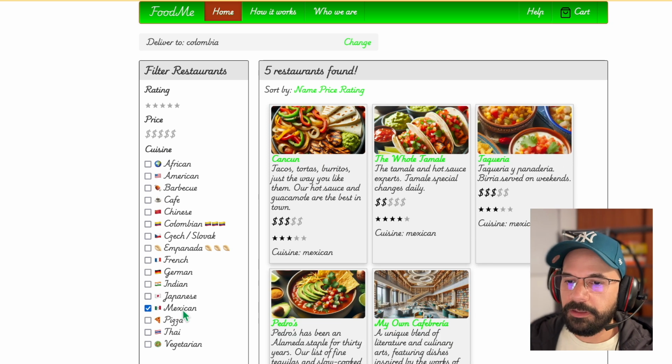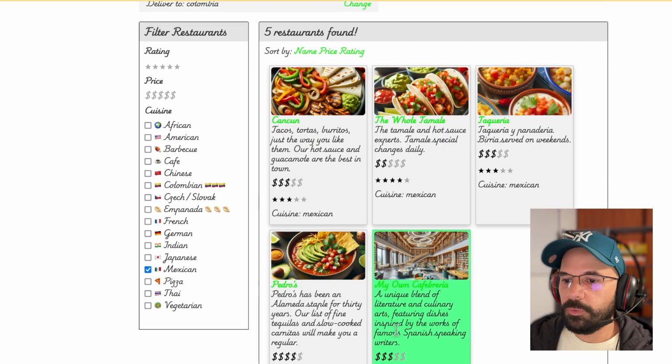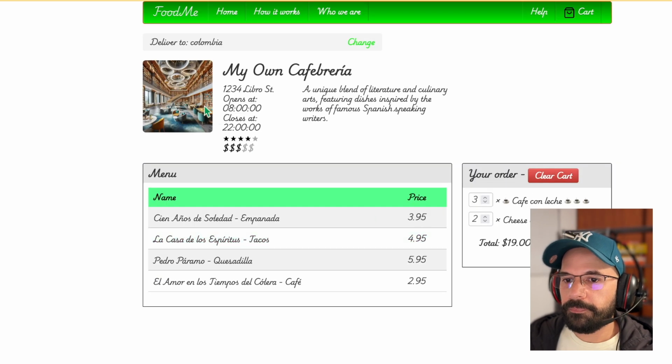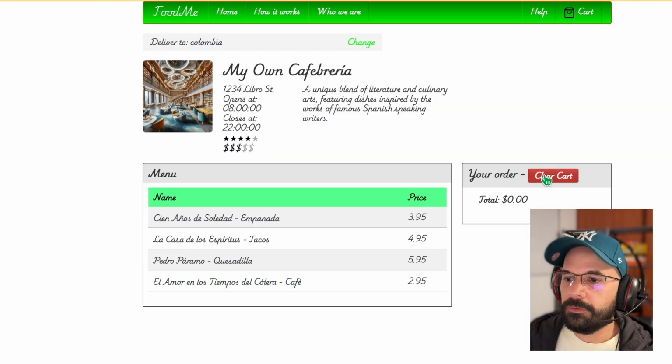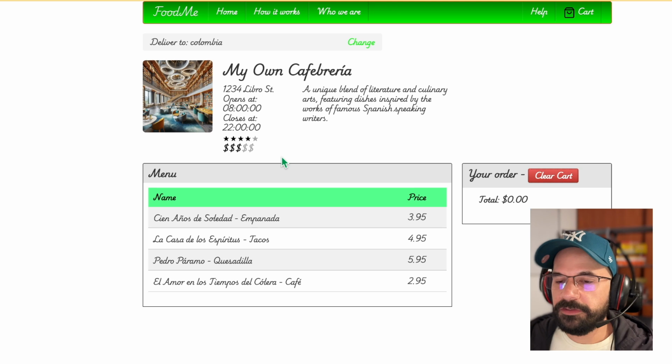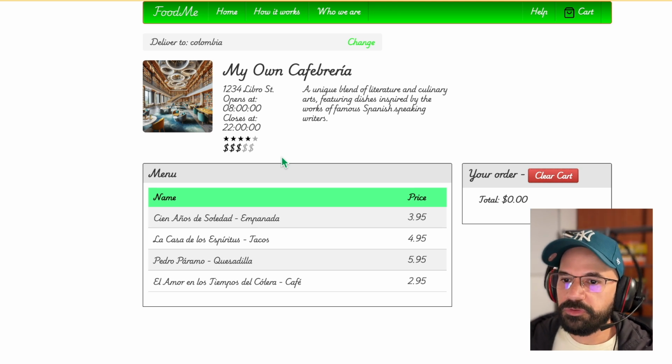I placed it in the Mexican food, it is this one. The menu items are Cien años de soledad, empanada; La casa de los espíritus, tacos; Pedro Páramo, quesadillas; El amor en los tiempos de cólera, café. So yeah, I created the cafeteria. This is the last bonus item.